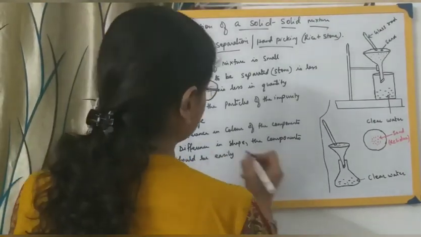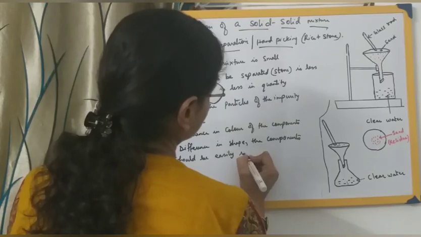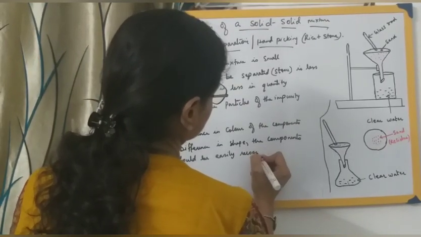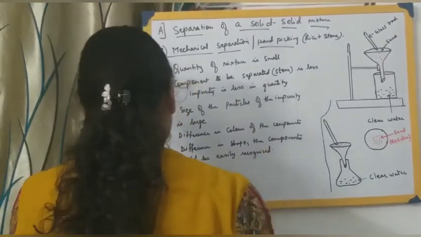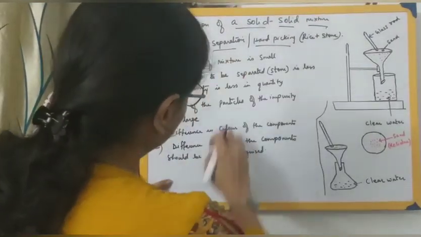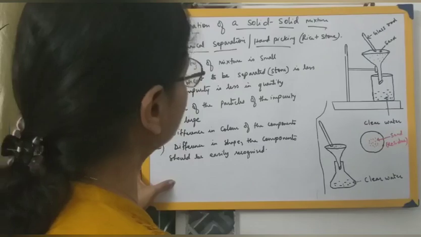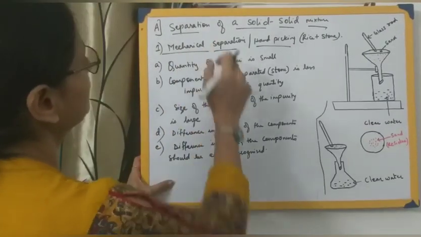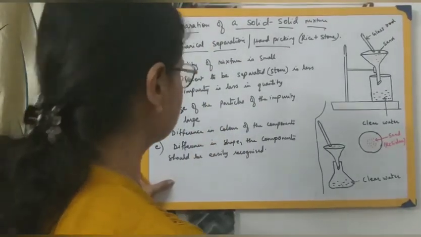So when the components satisfy all these criteria, only then can we adopt this method of mechanical separation, that is hand picking.